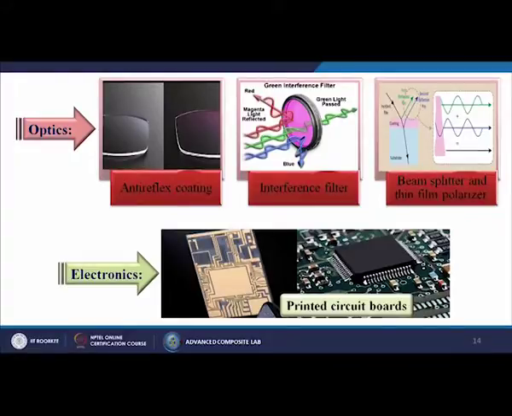Some interference filters also, where certain light can pass through these materials and certain light can be reflected by this material, so that we can segregate the different frequencies of that particular light. Then we can use it for beam splitters and thin film polarizing materials, and the best application is that we can use this kind of coating, or thin film technology, for electronic purposes, generally for printed circuit boards.